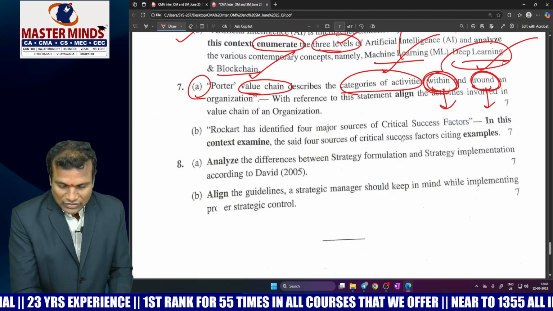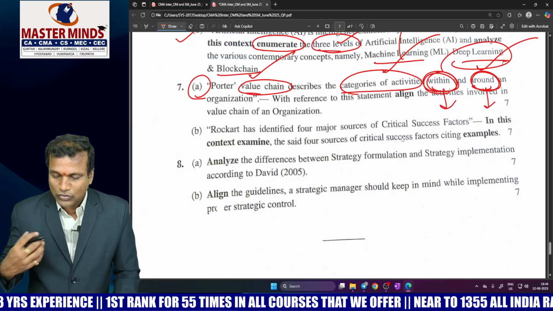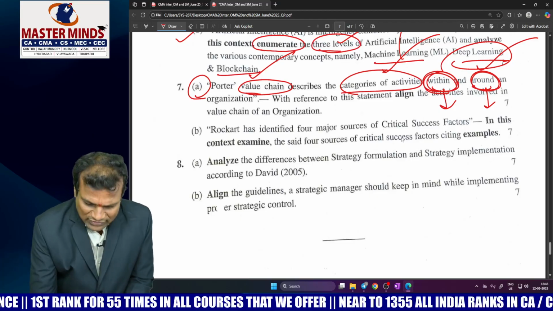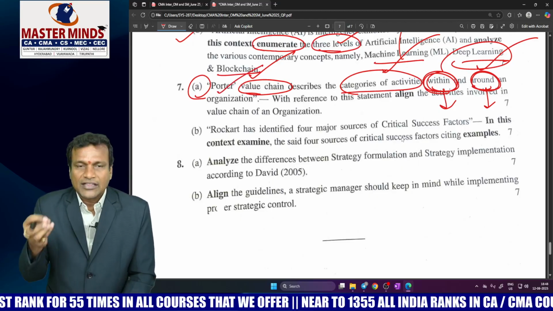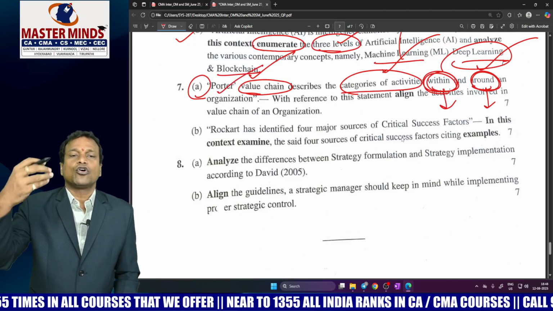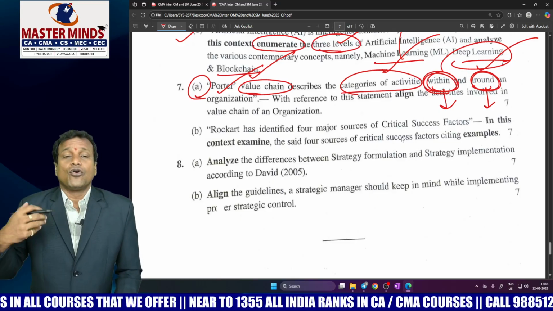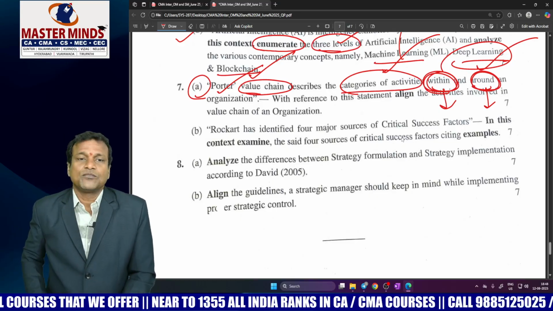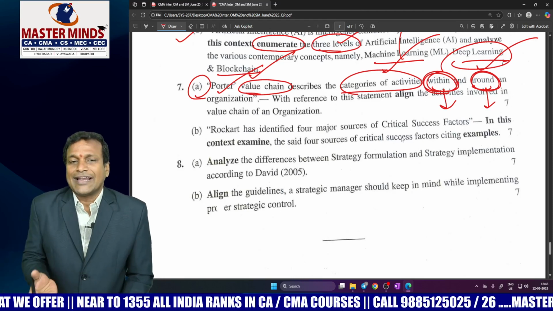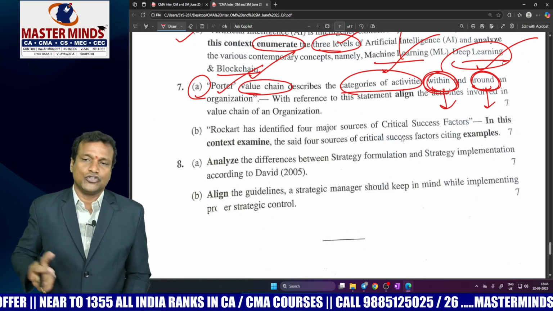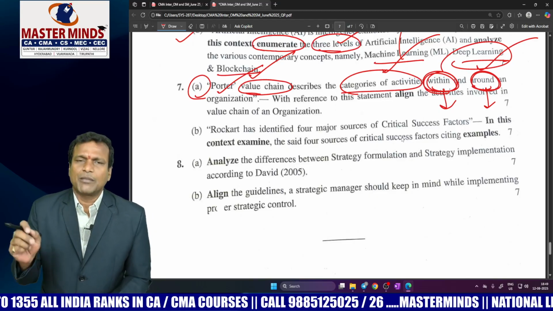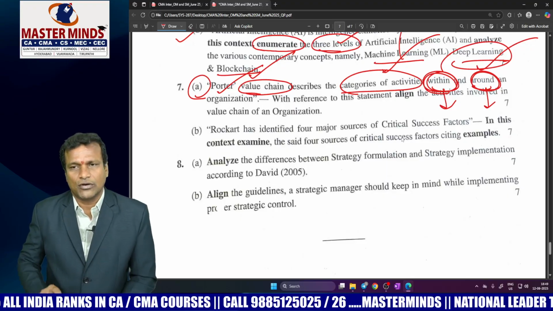Now, with reference to this statement, he asked us to align the activities involved in the value chain of an organization. Means you have to start with the same line. The first line in the question should become the first line in your answer. Thereafter, you have to present all the 5 primary activities followed by 4 supporting activities. Then you have to conclude that with the help of value chain, you can add more value or satisfaction to the consumers. This is the way you have to present your answer. Again, a straightforward question, but be cautious about the first line to get 7 out of 7 here.